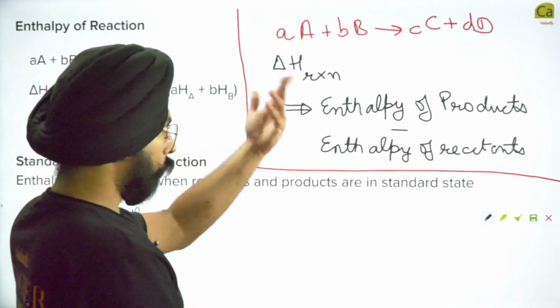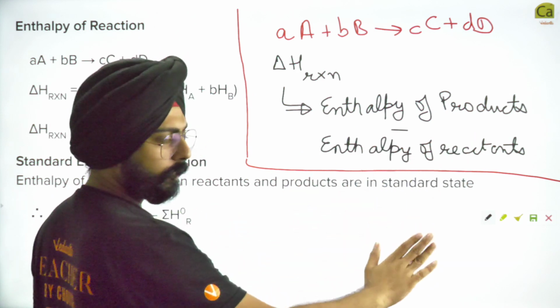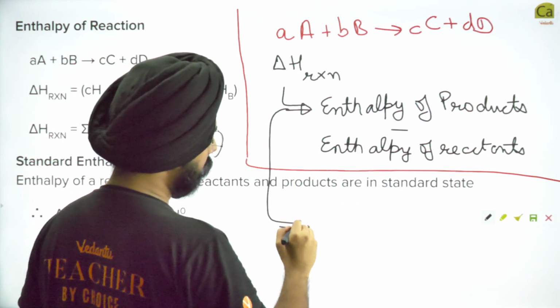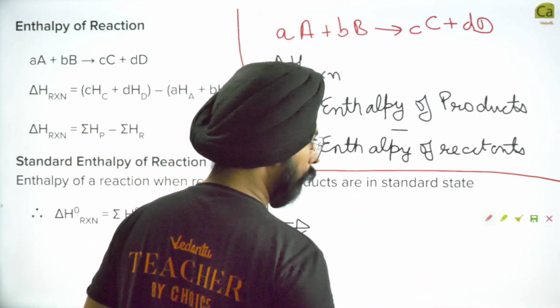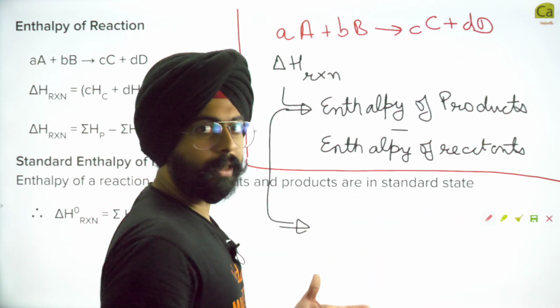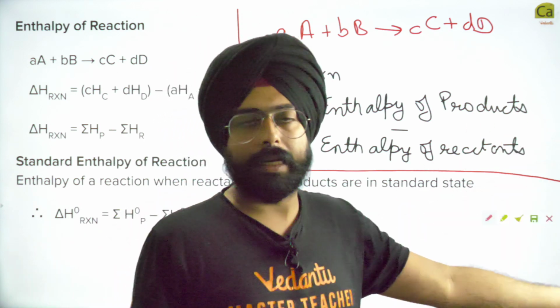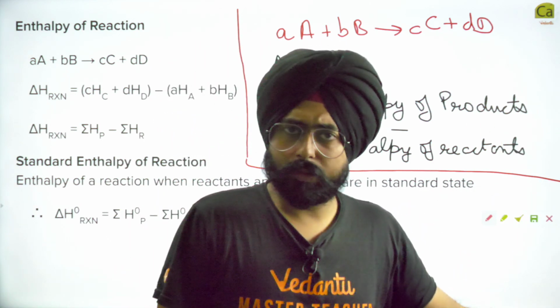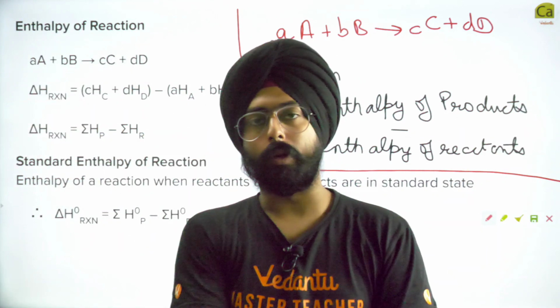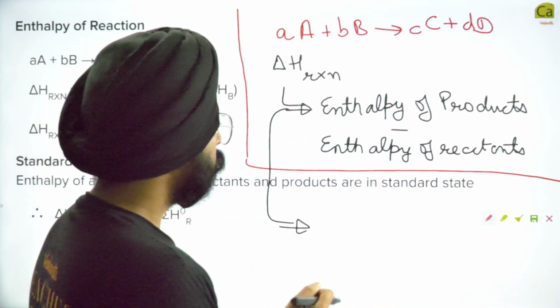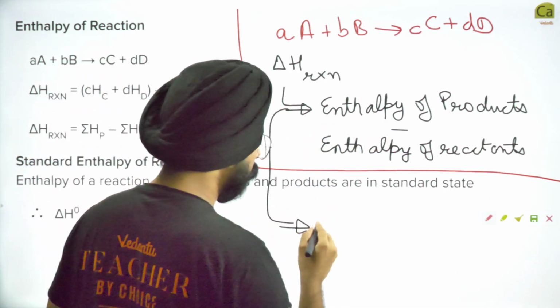Okay, great. So what can I write over here? Instead of writing this English statement, I can write something mathematically. Now you know enthalpy is an extensive property. More system, more heat content in the system. Isn't it obvious? If I have a big tank of boiling water, I have more heat content. If I have a small glass of boiling water, I have less heat content with me. So what can I write over here?